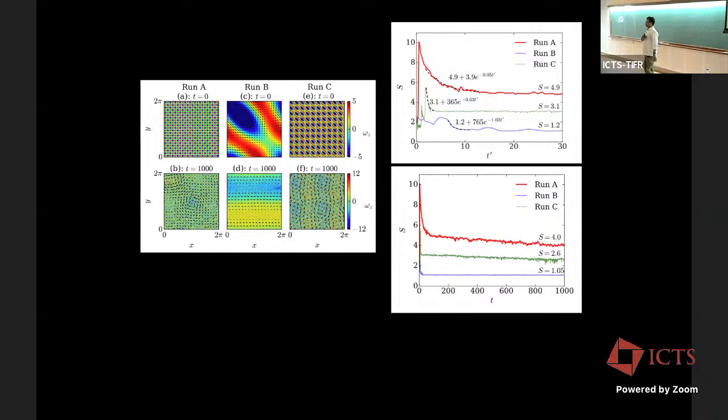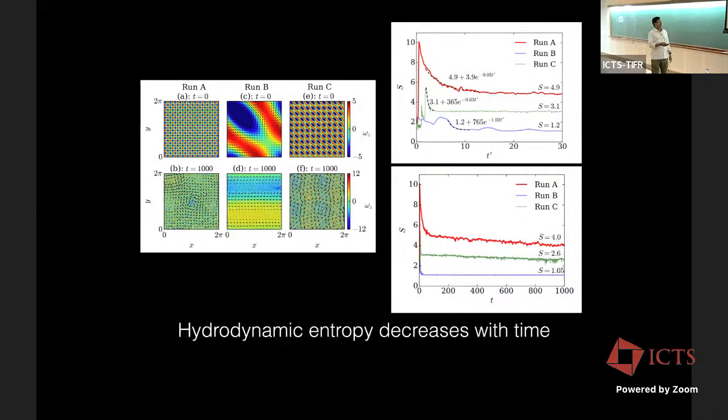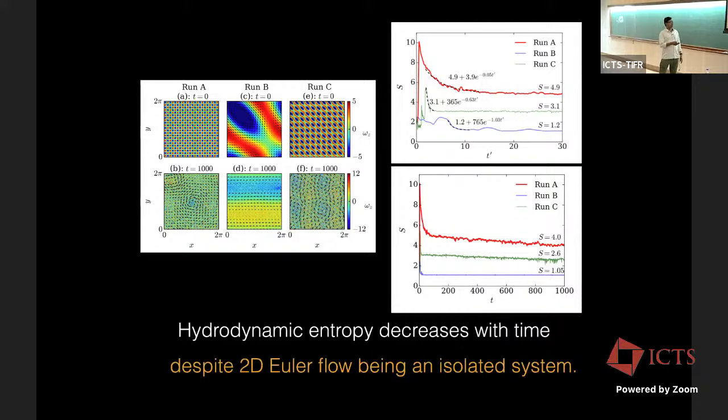I mean, this picture is telling us that the system is getting more ordered with time, which is a shocking thing. How can an isolated system get more ordered with time? It's not counter to the second law, because thermodynamic entropy is constant, but the hydrodynamic entropy is decreasing. So despite the 2D system being isolated, I think this is a kind of surprise for us, but okay, anyway.